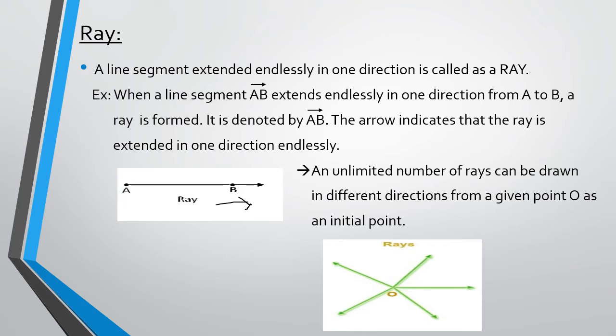Now this is the point O. This is an initial point, and from this point there can be many rays drawn, which can be moving towards different directions endlessly.